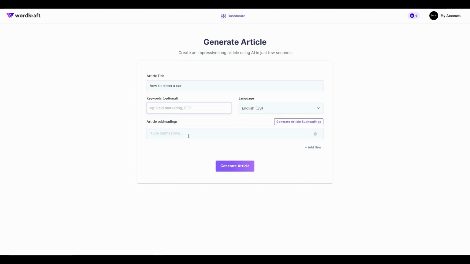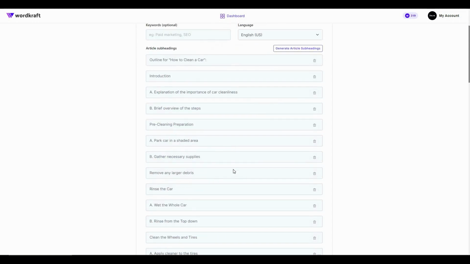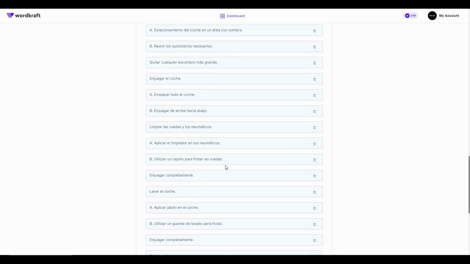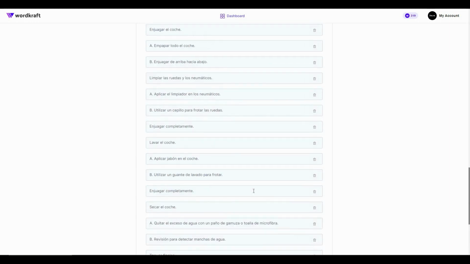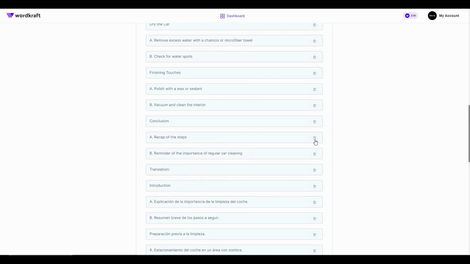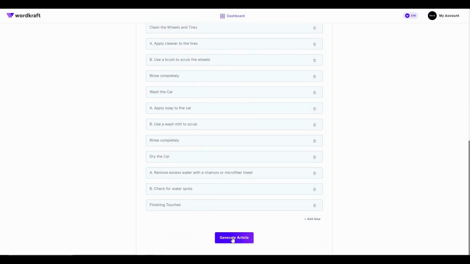So if you have some subheadings already created, you can add them one by one by clicking on this add new. But if you do not want to go through that hassle, you can simply click on this generate article subheadings, and as you can see, the subheadings or the full outline of the article has been created, and it is super comprehensive. Somehow some subheadings from other languages have also been added, so let's delete those, and now let's click on generate article since our subheadings are ready.